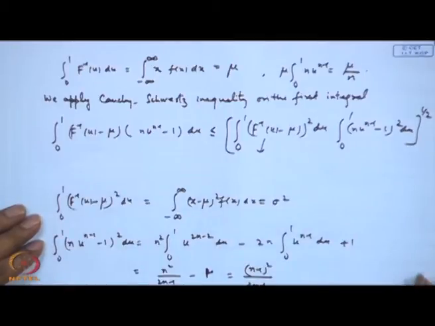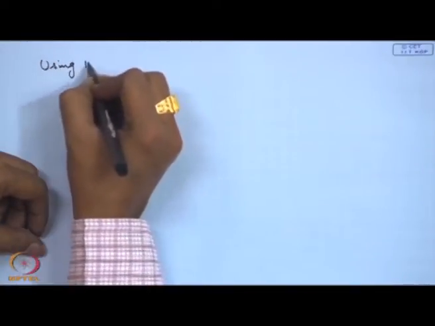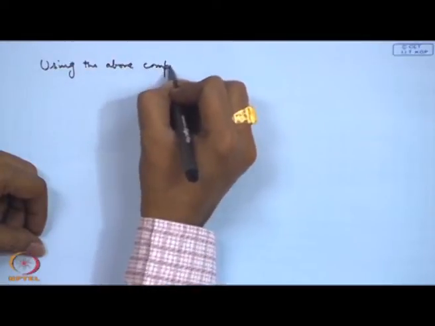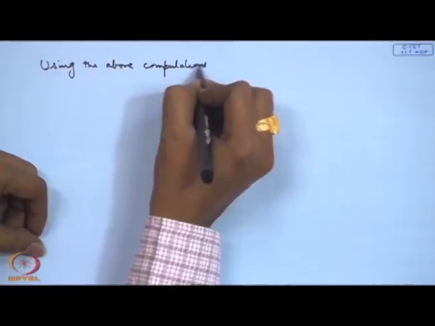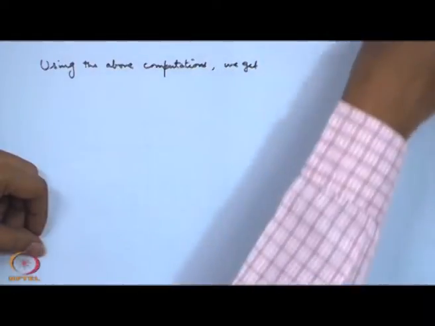So, let me substitute all the values here. Using the above computations, we started with the term expectation of X_n.